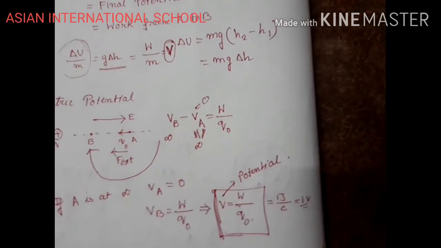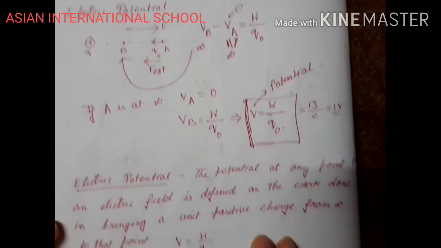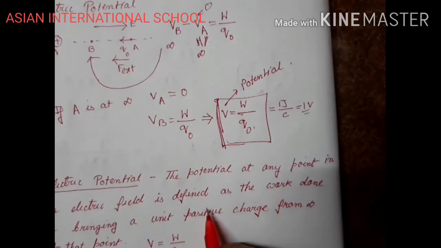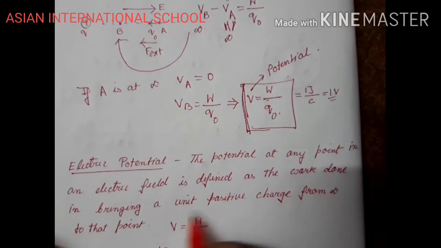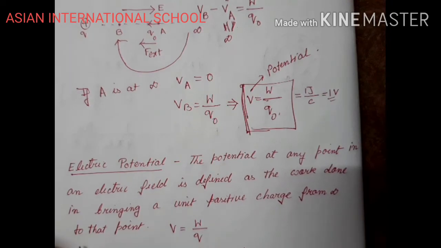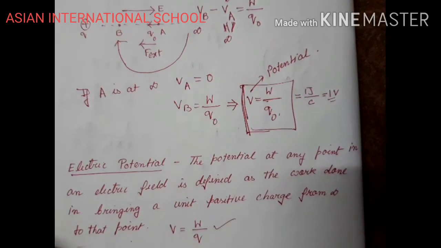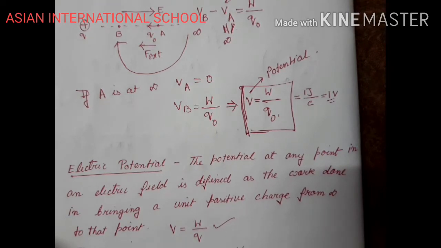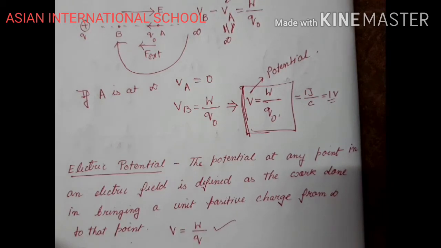Now let us consider the definition of the electric potential. The potential at any point in the electric field is defined as the work done in bringing a unit positive charge from infinity to that point, V equals W by Q. So if Q equals 1 coulomb, then we can say V equals W. That means potential is equal to the work done when we are taking a charge of 1 coulomb and moving the charge from infinity to a certain point.